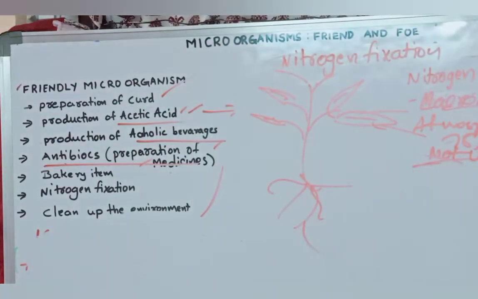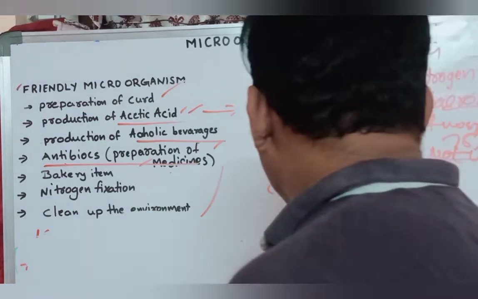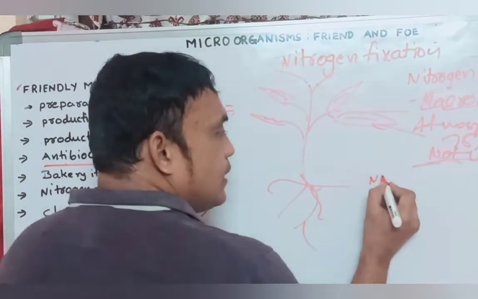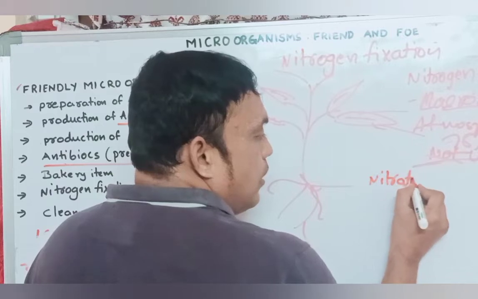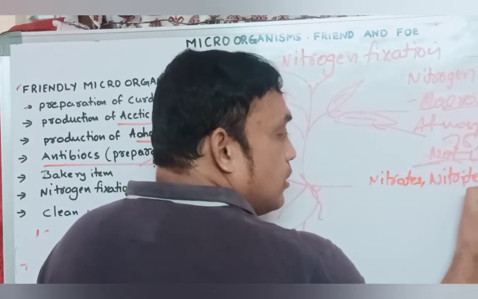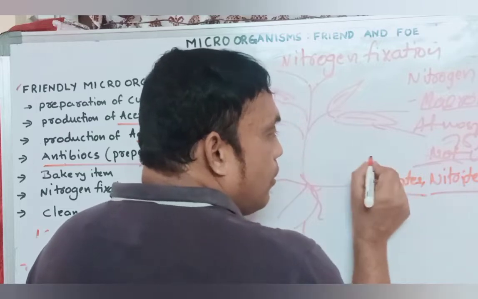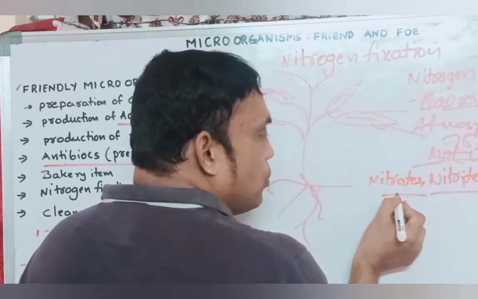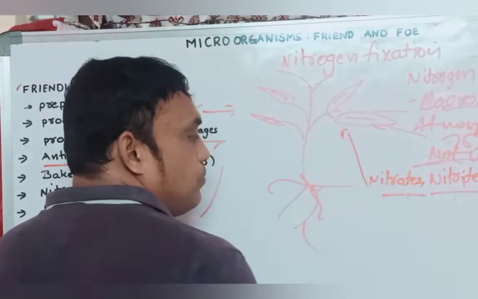The plants do not trap or absorb atmospheric nitrogen. So that nitrogen needs to change into what? Nitrates or nitrites. Only these simple nitrates and nitrites are absorbed by plants.